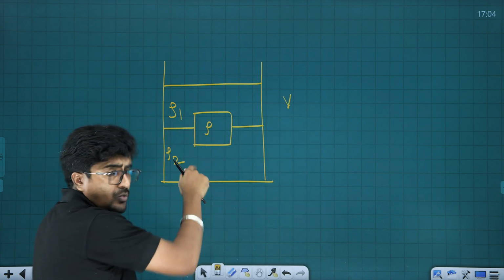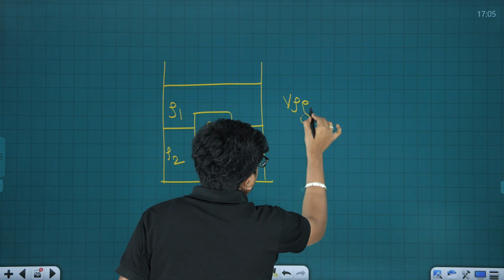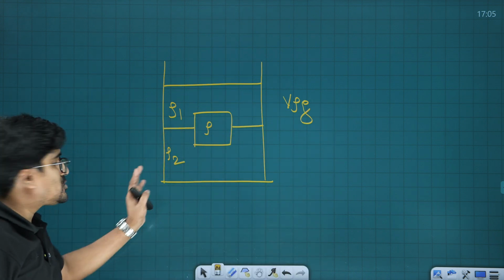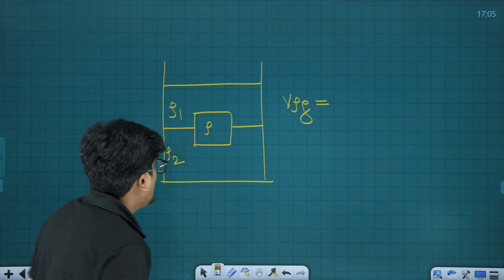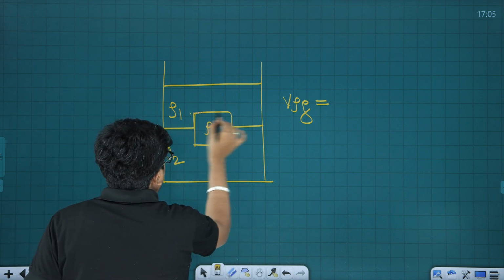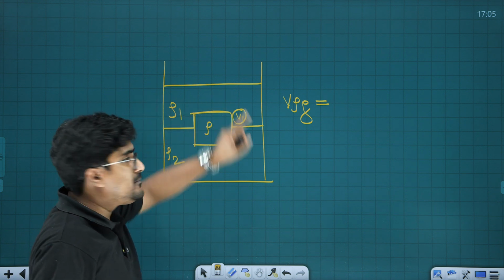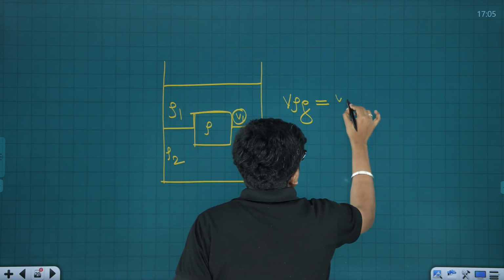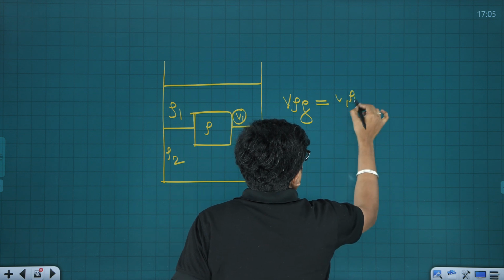volume of the body, that is V, into density rho, multiplied by acceleration due to gravity, g. That's the actual weight. Now that is equal to this much volume of liquid displaced from liquid number 1. So it's going to be V1 into rho 1 into g.